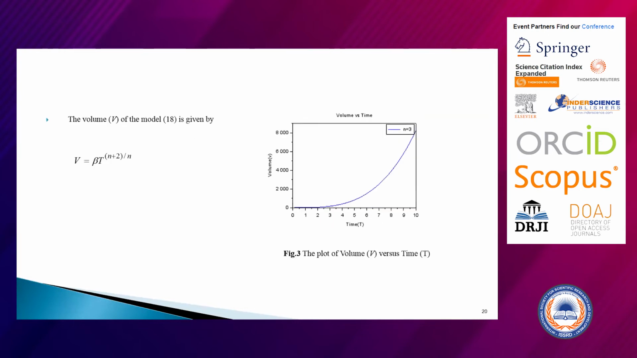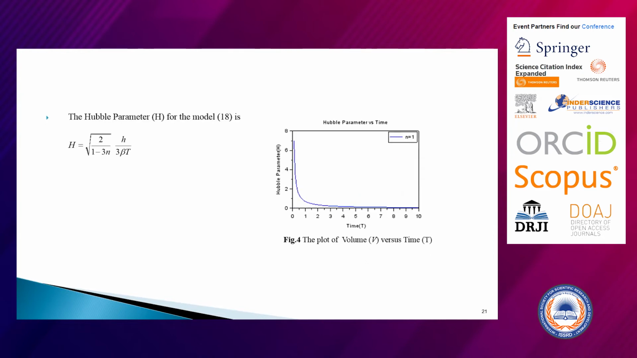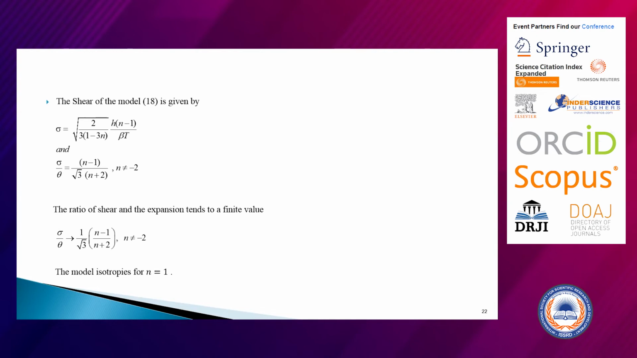Similarly, the next parameter is volume. This represents the volume V of the universe. Initially, at the initial epoch, it is 0, whereas as time increases, the volume of the universe increases. This is the Hubble parameter, whose value decreases as time increases. Again, if you observe the ratio of shear and expansion, we get a constant value, and for n equals 1 that becomes 0, so the model isotropizes.